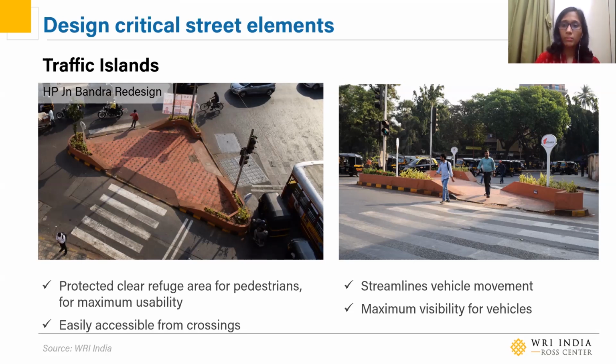A good thumb rule to keep in mind while designing an island is to keep 70 to 80% of the island open for pedestrians to access, and you can use the balance area to have planters or any such things. But even those should not be more than, say, 60 centimeters in height. Basically, what we're trying to ensure here is that people have enough space to wait on the island and they're not forced to spill over onto the carriageway.